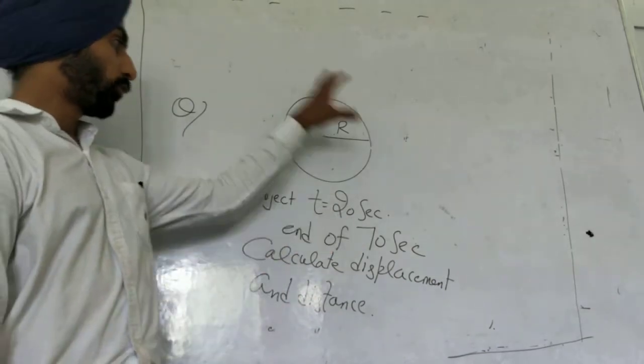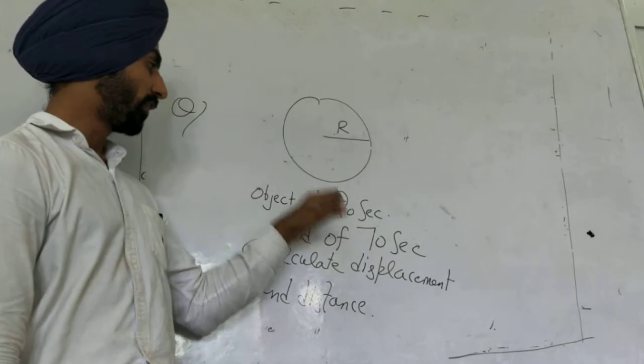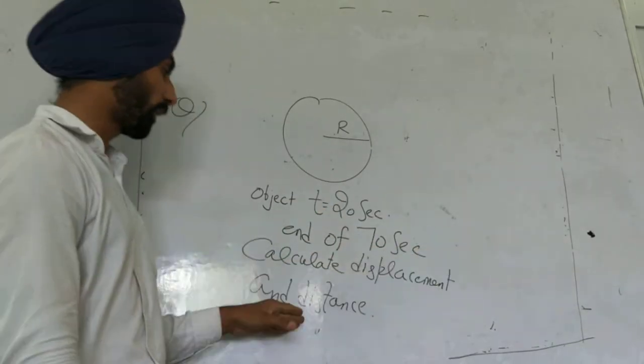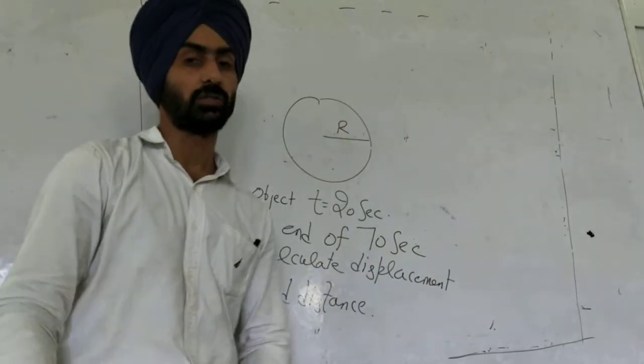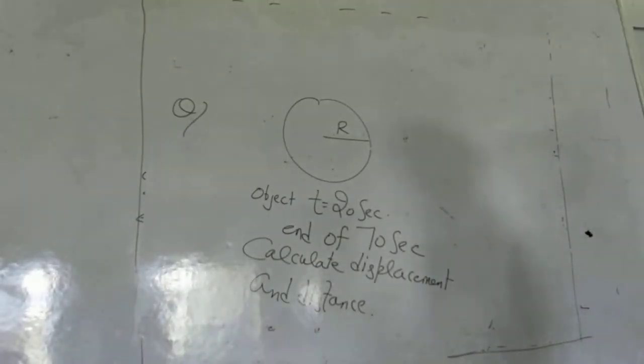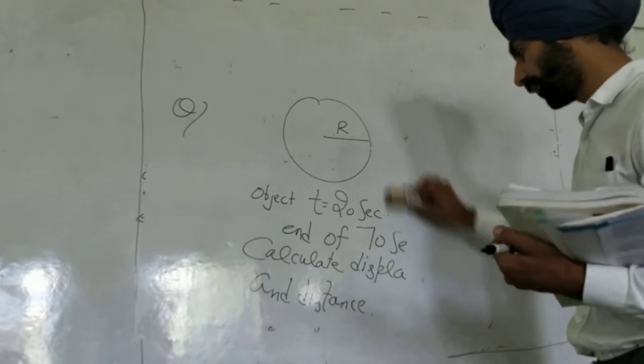That means the object is rotating in a circular path of radius r, and it completes one circle in 20 seconds, but it is continuously moving for 70 seconds. So you have to calculate the distance and displacement in this numerical. So you can pause the screen and note down this numerical. We have to solve this.